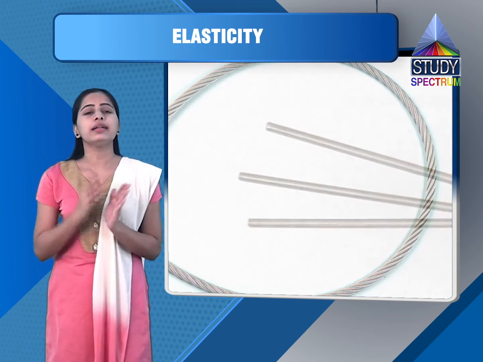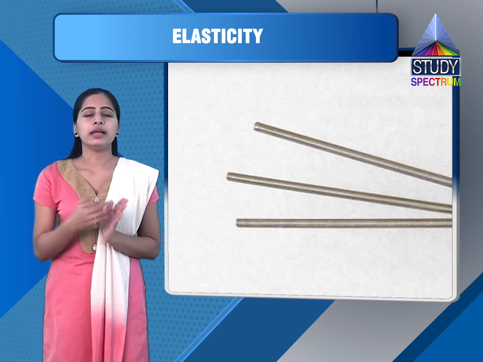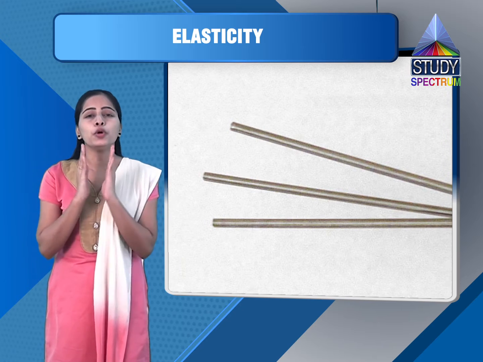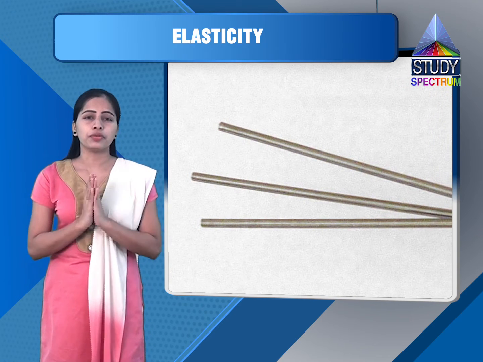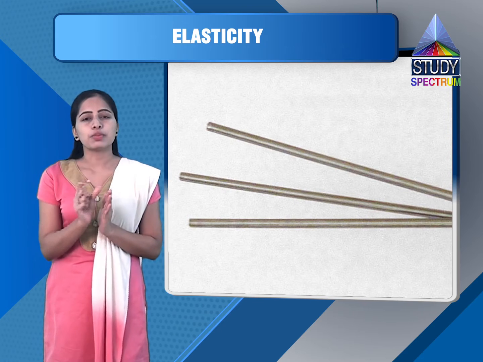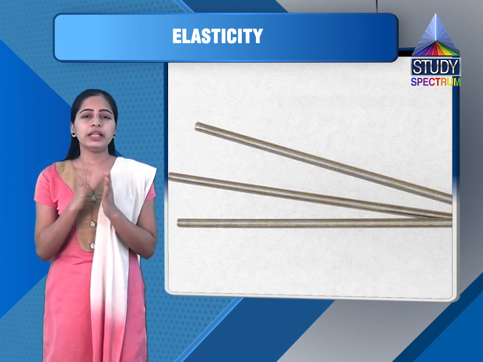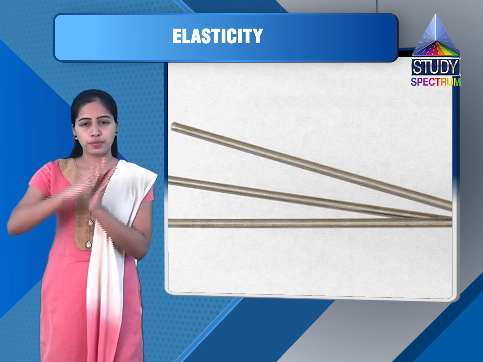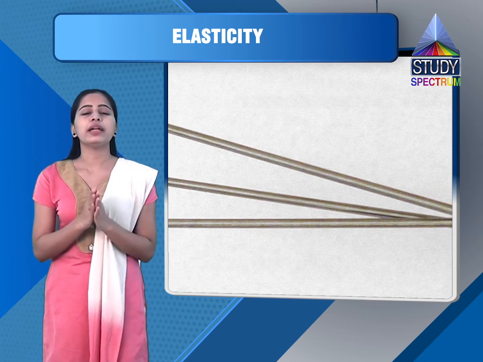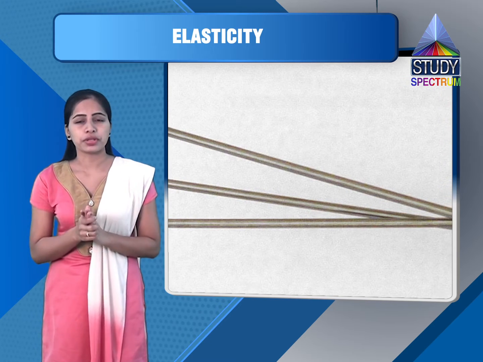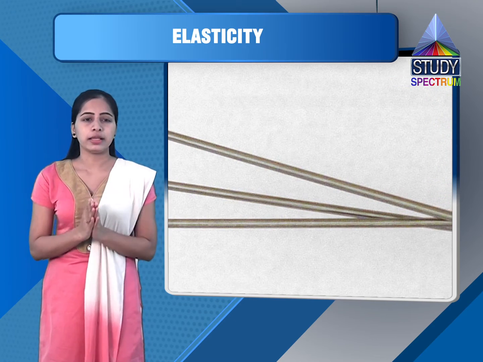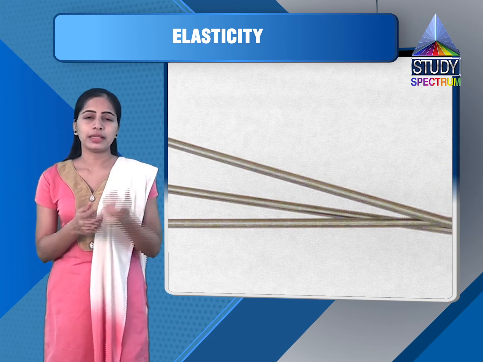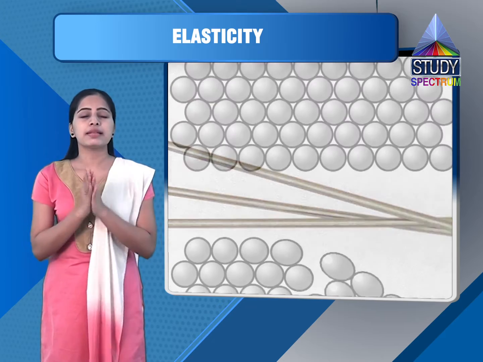So we will say that the limit, that is the elastic limit, is exceeded, meaning there will be no regain of length of the wire; there will be a small permanent deformation in the wire. So the region of the graph where stress is directly proportional to strain is the elastic limit. The permanent deformation that I was calling here is known as set.